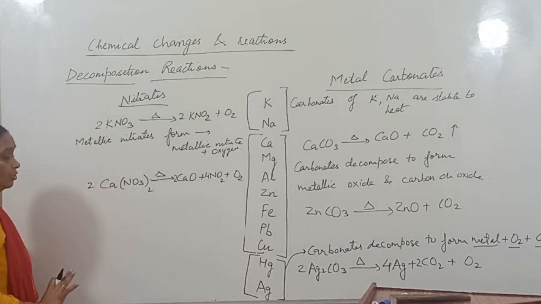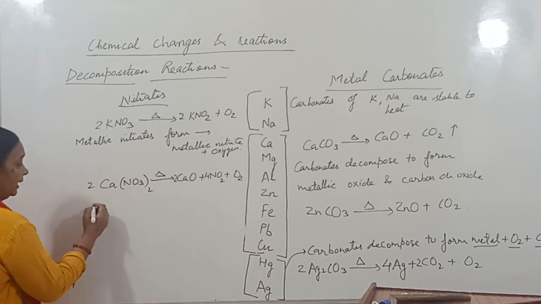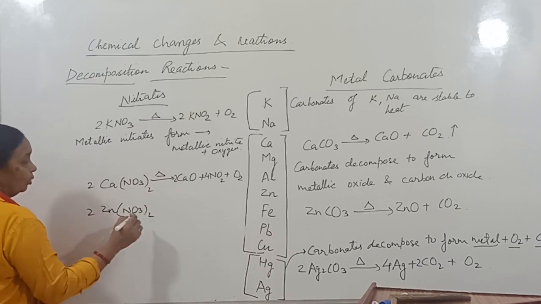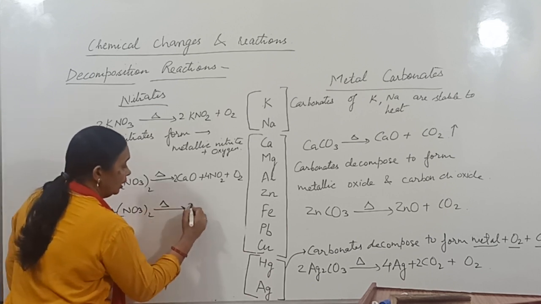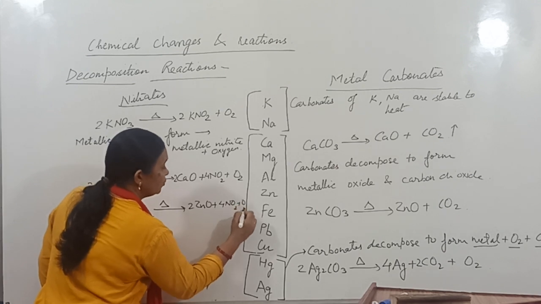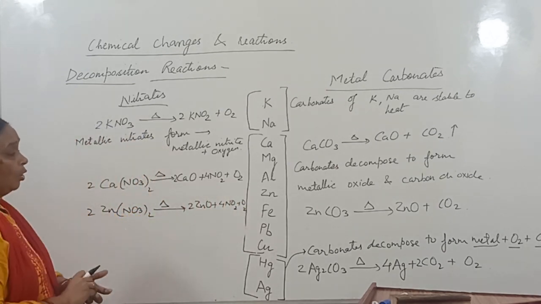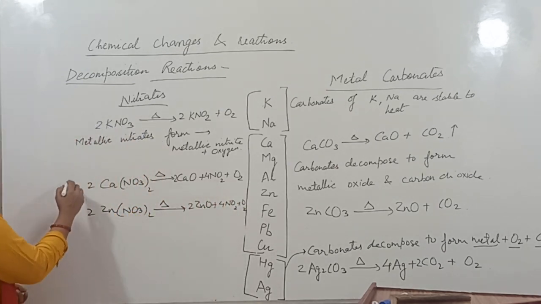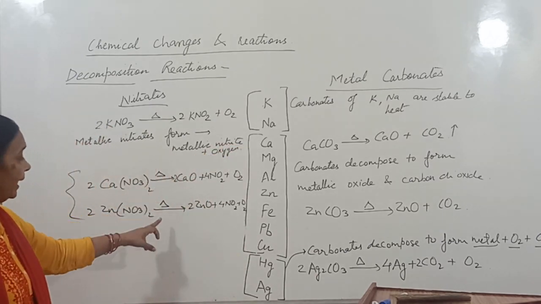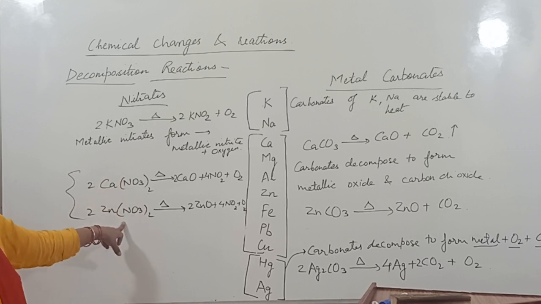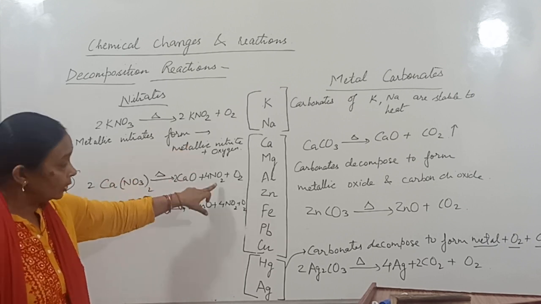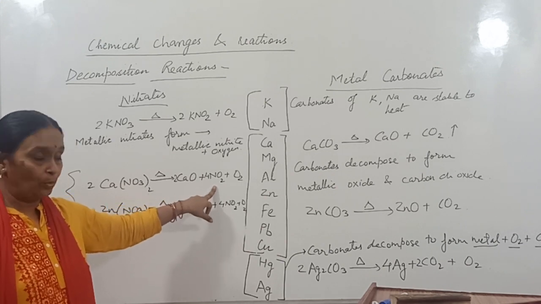So this is the balanced reaction. Similarly, zinc nitrate, Zn(NO3)2, 2 molecules of it, heat it, you will get zinc oxide, 4 molecules of nitrogen dioxide, a reddish brown gas, and oxygen will be released. So metals from calcium to copper, their nitrates break up to give metallic oxide, nitrogen dioxide, a reddish brown gas,